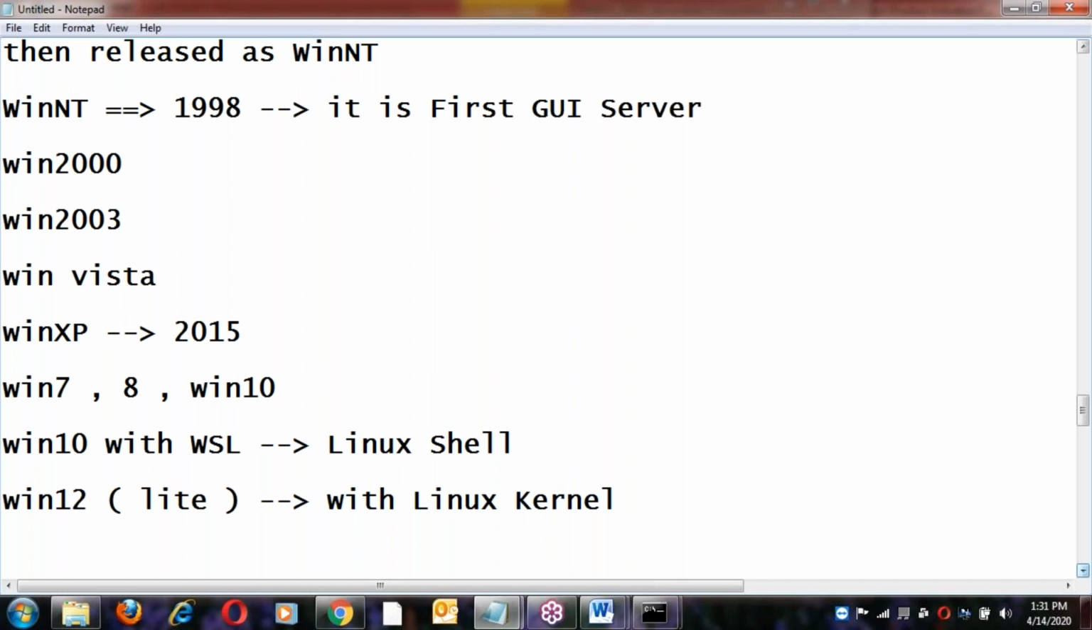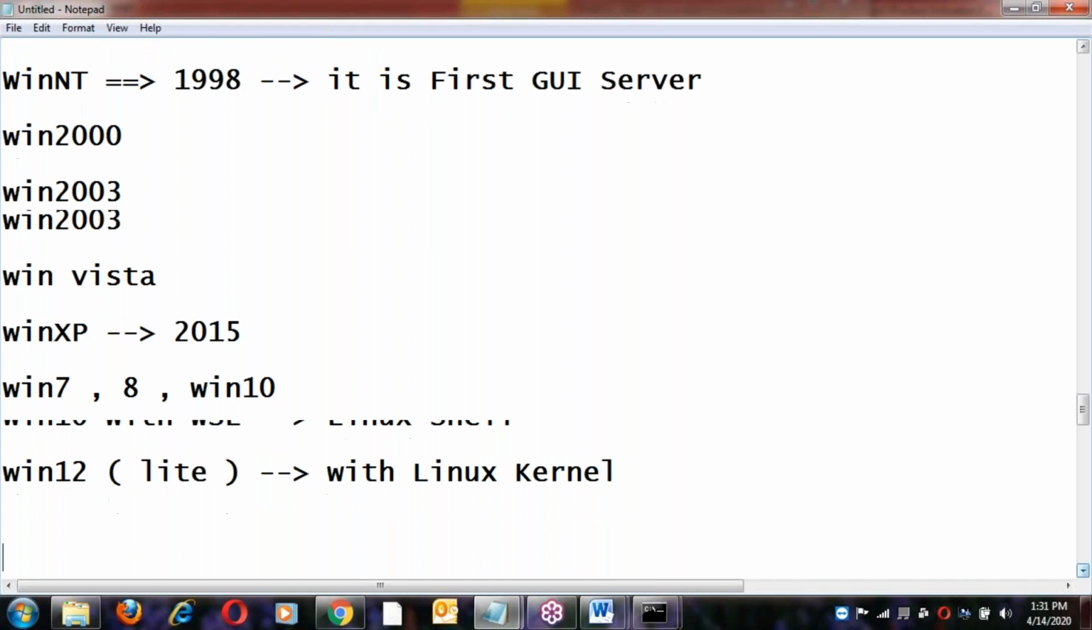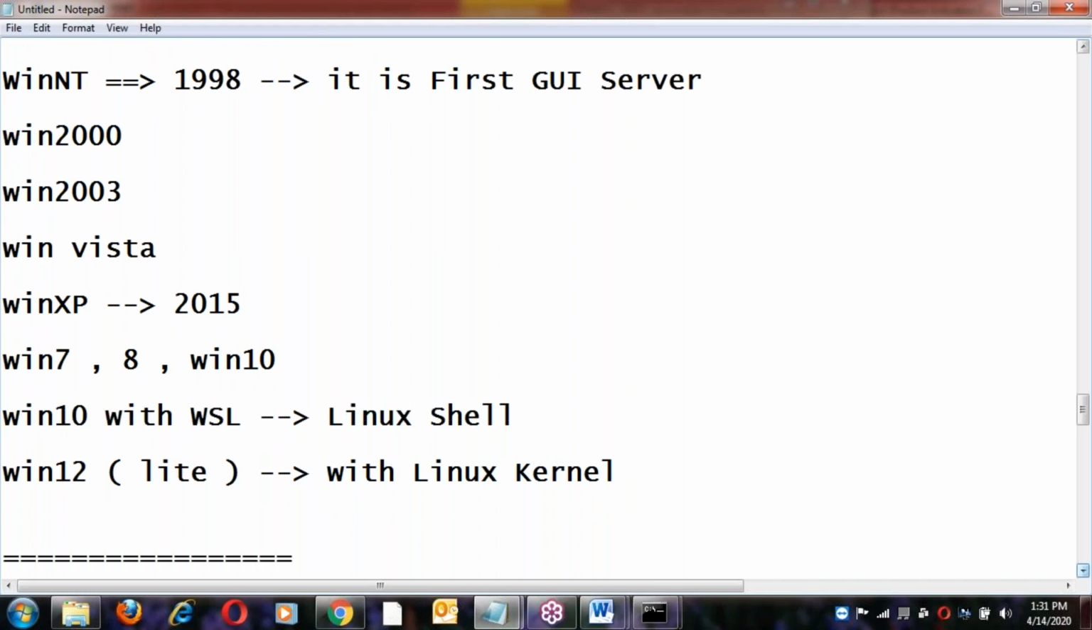Why the Linux kernel here? What is the reason? For security purposes, they have purchased the Linux kernel and added it to Windows 12. So Windows 12 is a light edition, like Windows 12 Lite, with the Linux kernel. This is the latest Windows OS.